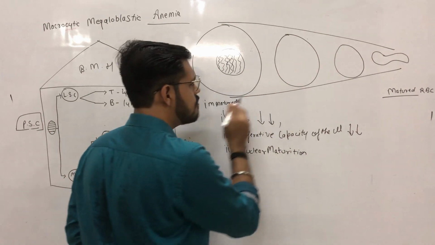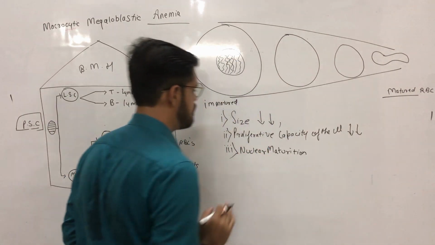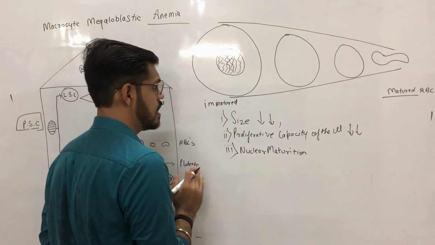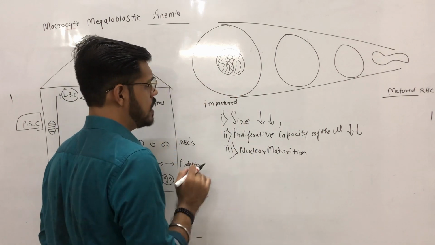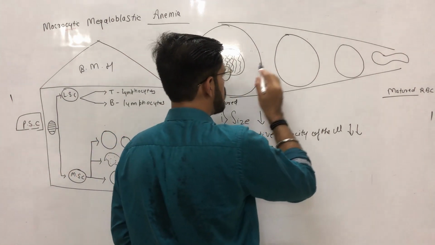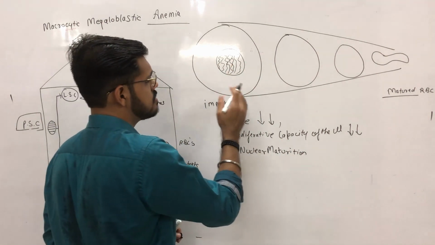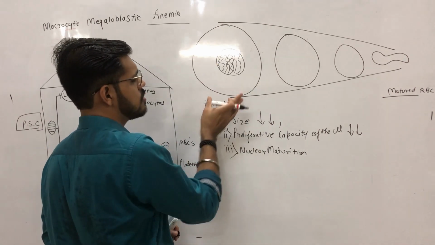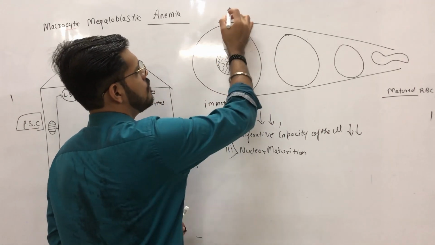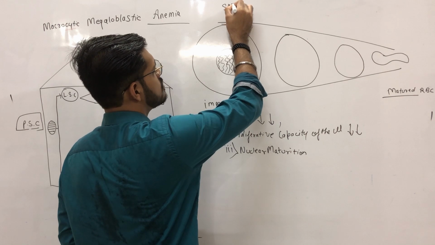Now, as we move towards a matured RBC from an immatured cell, the nucleus goes through differentiation. Suppose this is an erythroblast, a stage 1 cell.